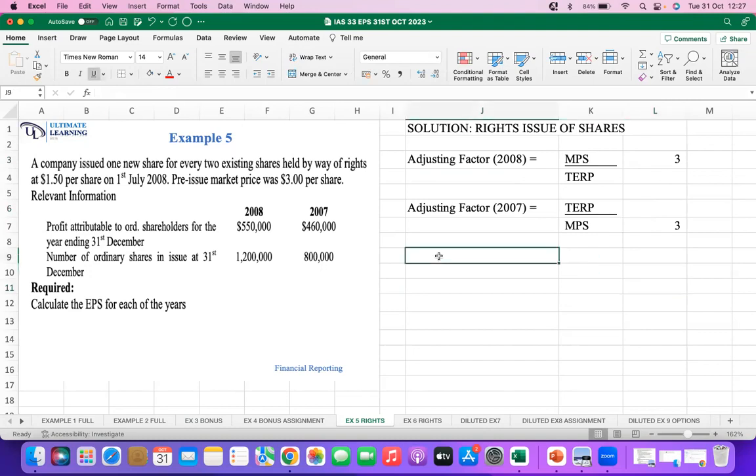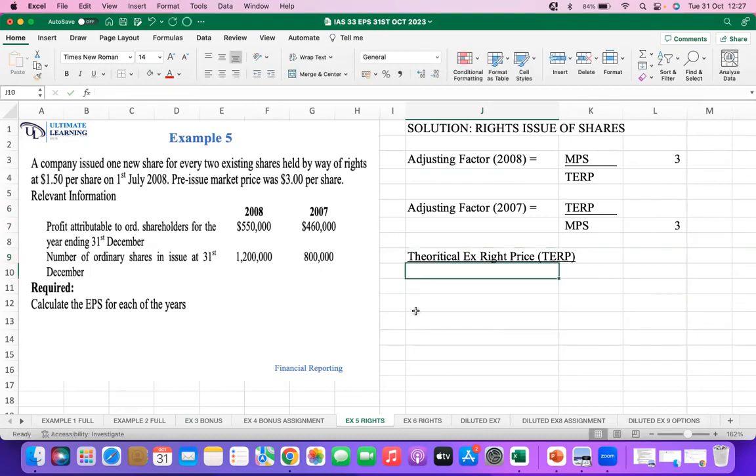So how do we calculate the TAP? TAP in full is theoretical X-right price.